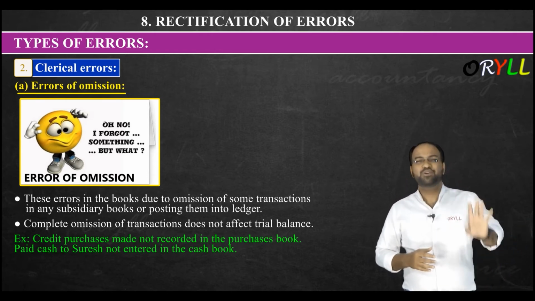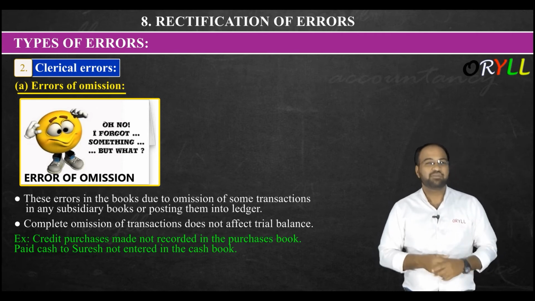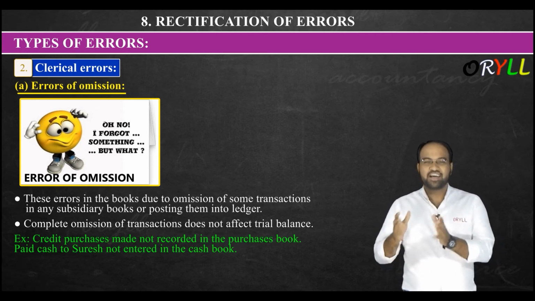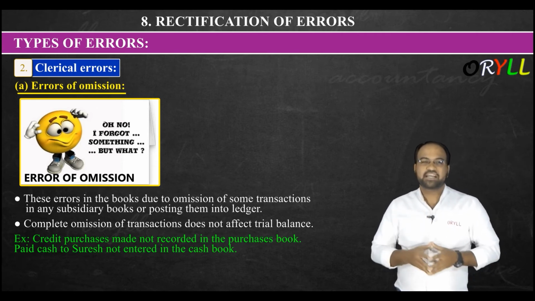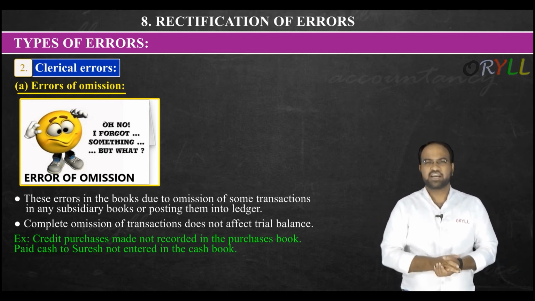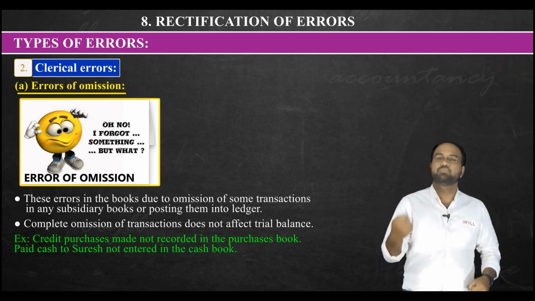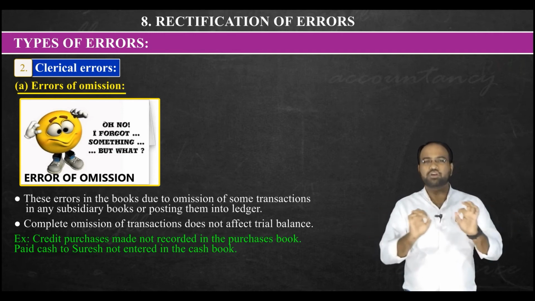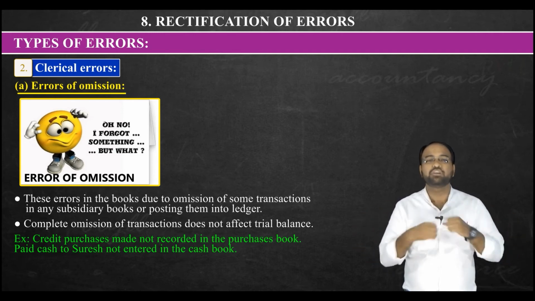So you forgot to record the transaction at all. So that will be called error of omission. Second example, paid cash to Suresh not recorded in the cash book. Sir, we paid cash to Mr. Suresh and we did not record the transaction in the cash book at all. We did not record it.